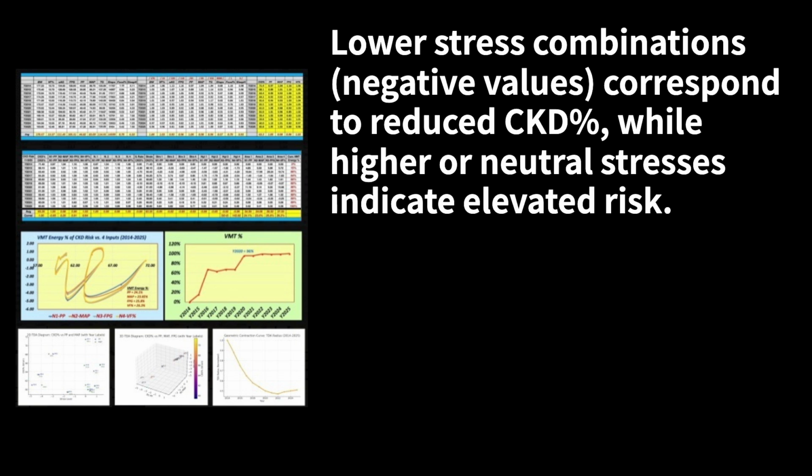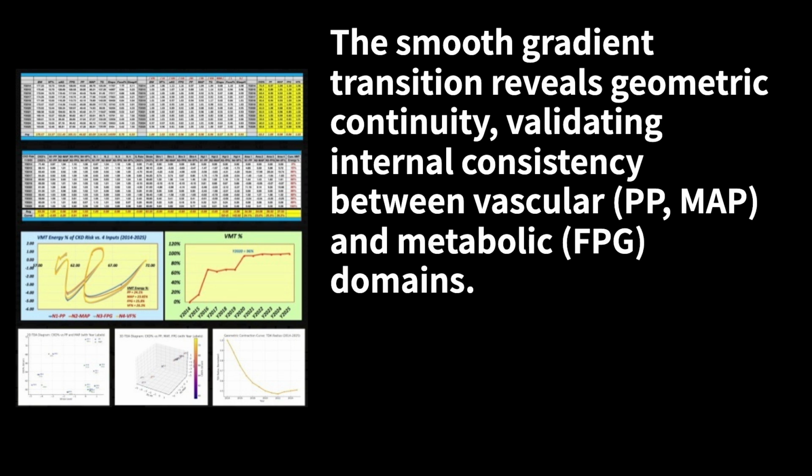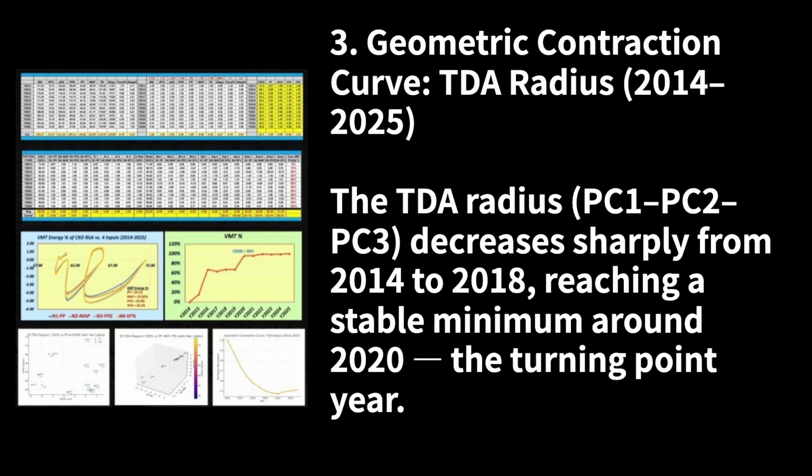Lower stress combinations, negative values, correspond to reduced CKD %, while higher or neutral stresses indicate elevated risk. The smooth gradient transition reveals geometric continuity, validating internal consistency between vascular, PP, MAP, and metabolic, FPG, domains. 3. Geometric contraction curve, TDA radius, from 2014 to 2025.